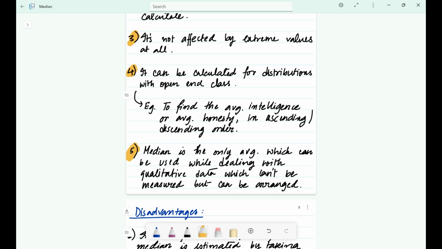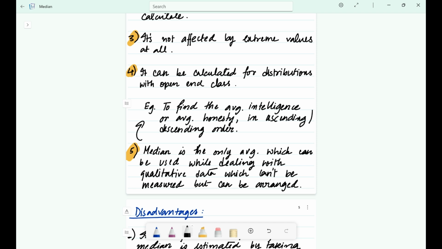Fifth is, wait, this example is not for 4, it is for 5. Yes, so what is 5? 5 is the qualitative king. This is a cool one actually. The median is the only average you can use for qualitative data that can be ranked.